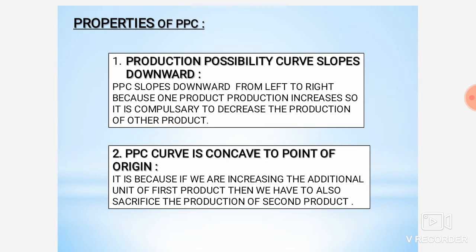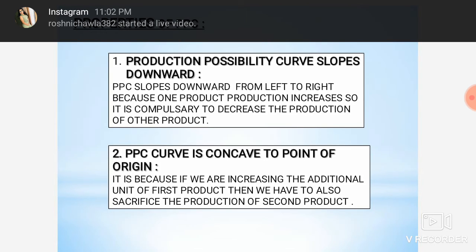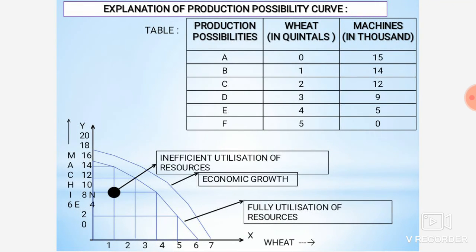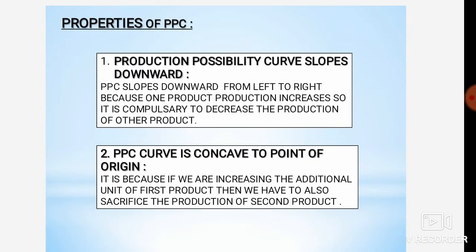And the second property is that the PPC curve is concave to the origin, concave to the point of origin. Why? Because when we increase additional units of the first product, we also have to sacrifice. Why is it concave to the origin? Because we have to sacrifice. What sacrifice? If we are increasing wheat, we have to reduce machinery.